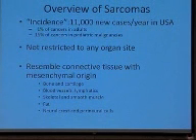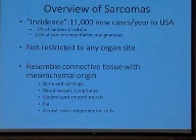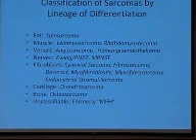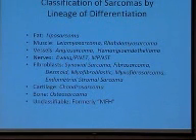And they resemble what we call connective tissue, the supportive materials in the body, and they have a common origin of a cell called a mesenchymal cell. And these can have the appearance of bone, cartilage, blood vessels, muscle cells, fat cells, or neural crest cells. And there are many different ways of subclassifying these sarcomas. The most common language we use now is by the lineage of differentiation.